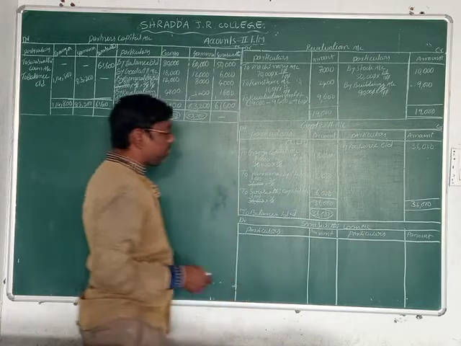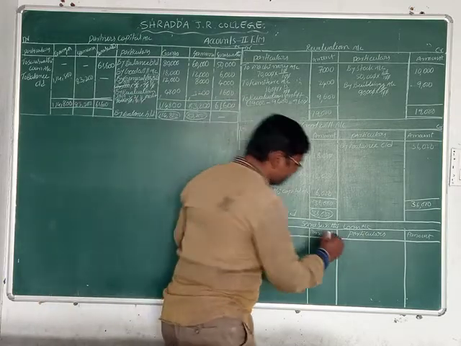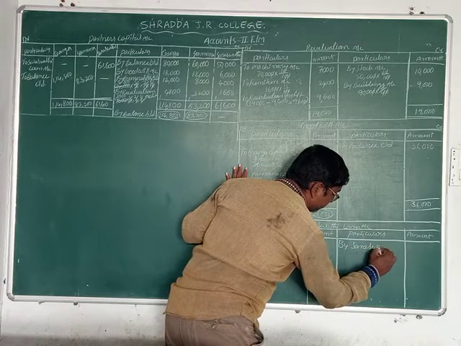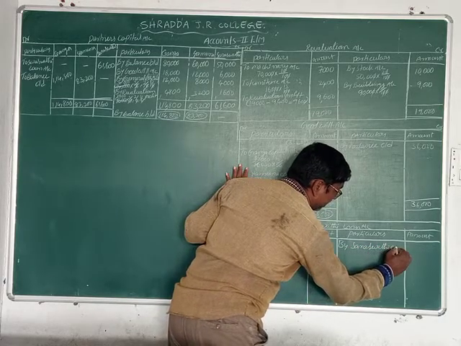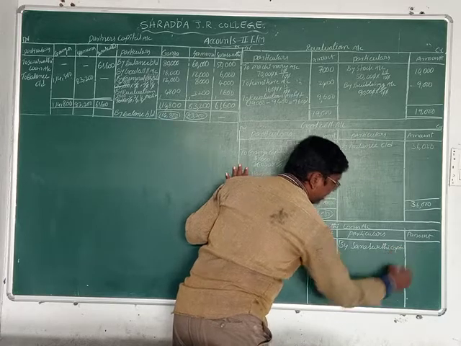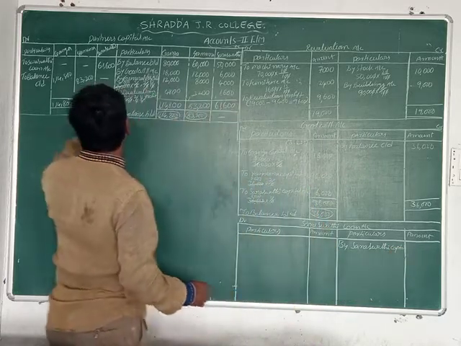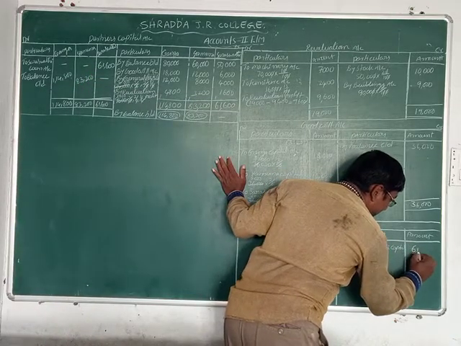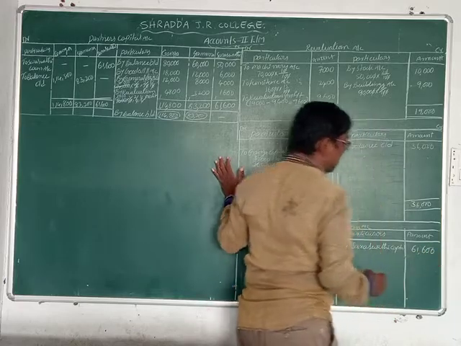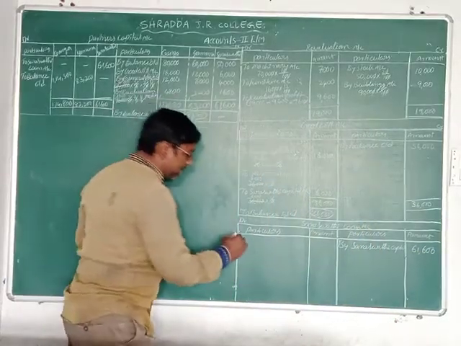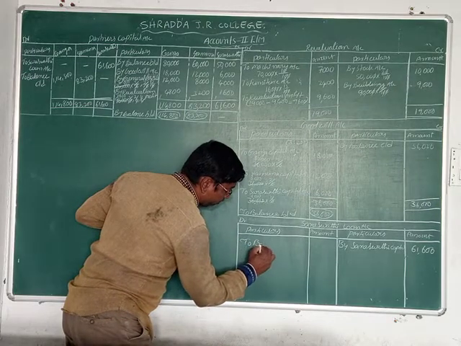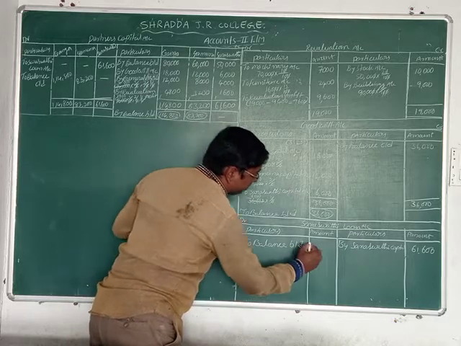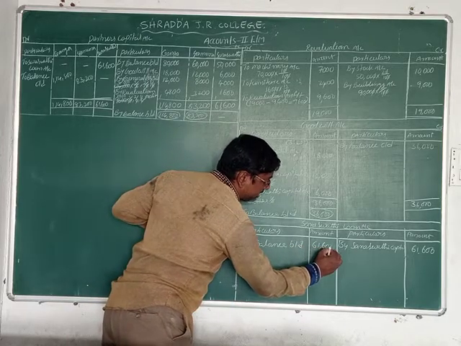Okay, friends. Now we can write the credit side by Saraswati capital account. What is the value of Saraswati capital account here? 61,600. Okay, now friends, now we can write to balance carried down, same amount 61,600.